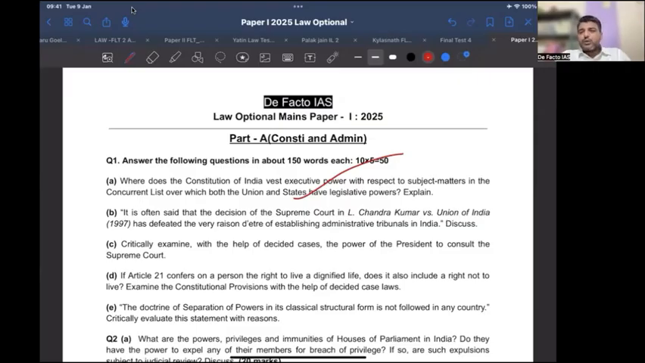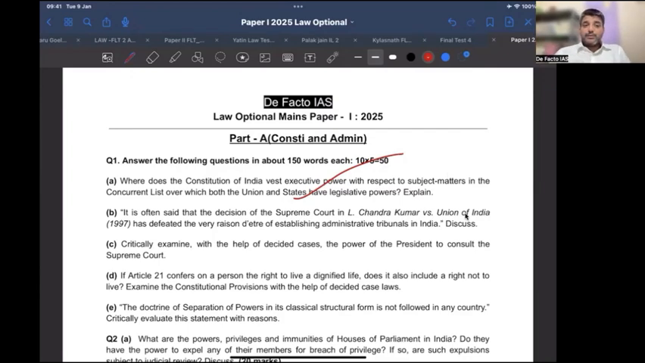Now, how to approach this question? This is a very easy and simple question with regard to subject matter, and you could also have written about repugnancy: what will happen in the case of conflict? It is a 10 marker. Simply explaining the provision with regard to executive power, how executive power is coextensive with legislative power, and what specifically happens in the case of the concurrent list would be sufficient. Not a tough question, quite an easy question.